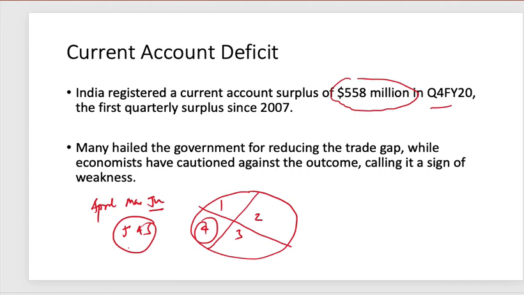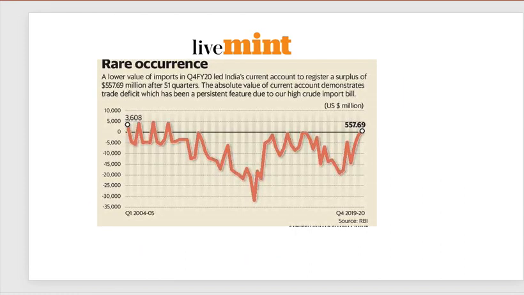Many people are celebrating this fact, but the economists are more concerned with the situation of the Indian economy, because we need a deeper analysis of the situation in order to conclude whether it is good or bad for the Indian economy. You can see the situation of the current account, that means the import of goods and service.